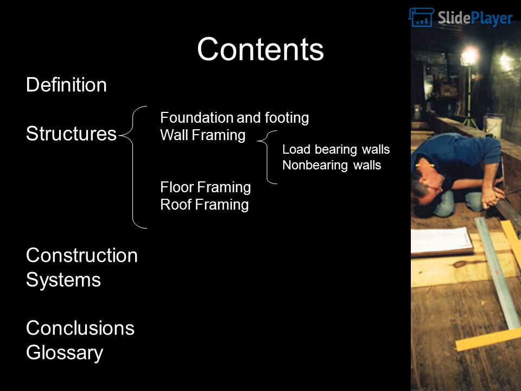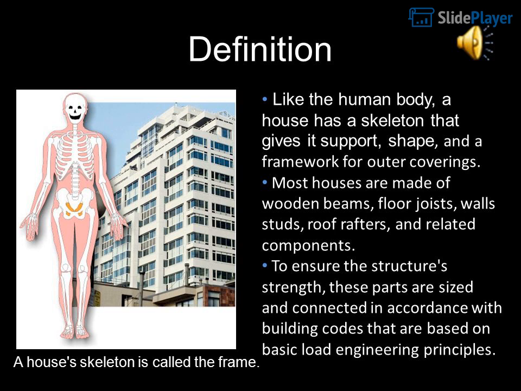Non-bearing walls. Definition. Like the human body, a house has a skeleton that gives it support, shape, and a framework for outer coverings. Most houses are made of wooden beams, floor joists, wall studs, roof rafters, and related components. To ensure the structure's strength, these parts are sized and connected in accordance with building codes that are based on basic load engineering principles. A house's skeleton is called the frame.